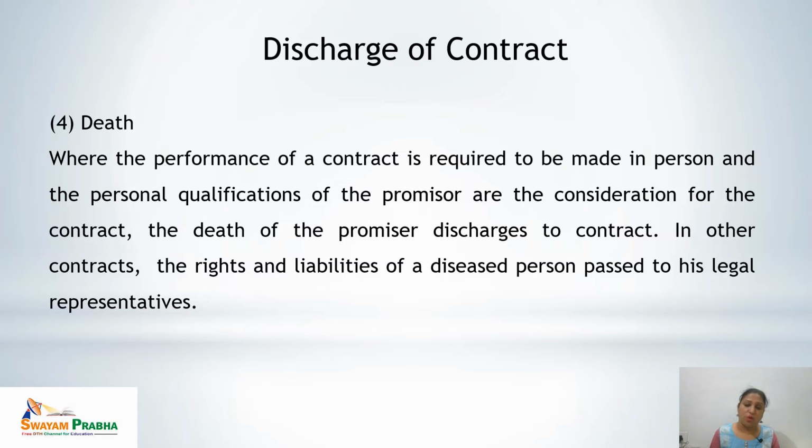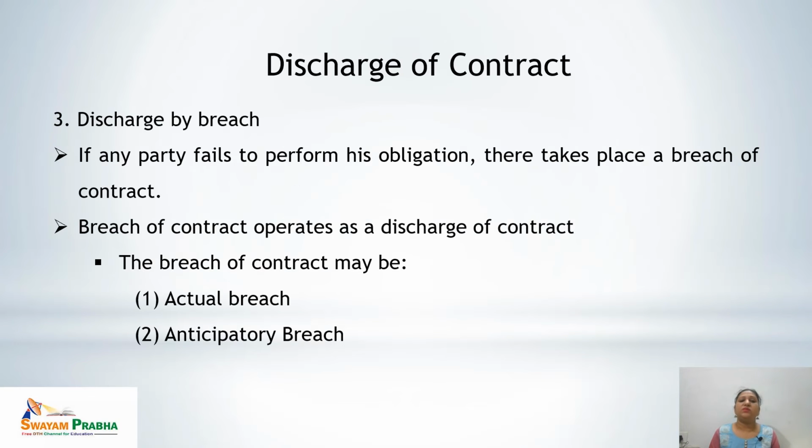Means in all those contracts where for the performance of the contract, a presence of a person and the personal qualification of the promisor are required as a consideration, there the contract is discharged with the death of the promisor. So in other contracts, the rights and liabilities of a deceased person pass to his legal representatives. So this was the contract discharge by the operation of law.